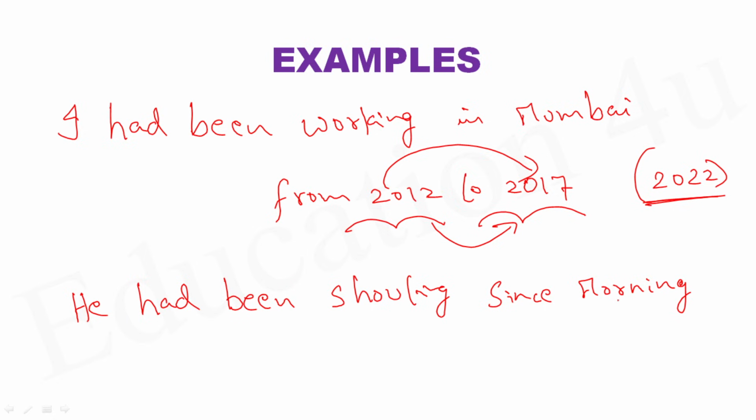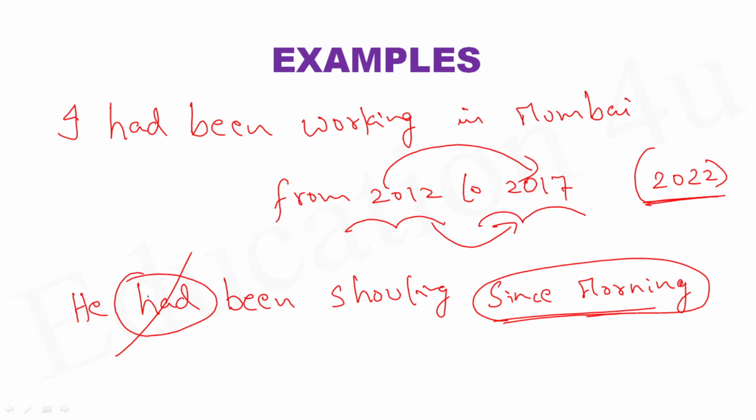Pause the video and try your answer. He had been shouting since morning. Do you think it is correct? See, when you say since morning, it means he started doing this action in the morning and even now he is doing it, which means the preposition since talks about present perfect continuous. But here this is past perfect continuous, which is wrong.